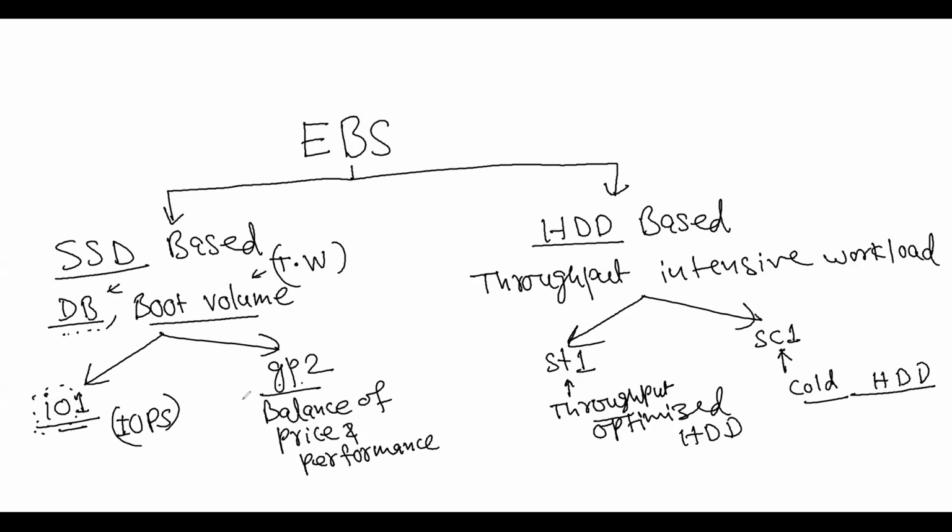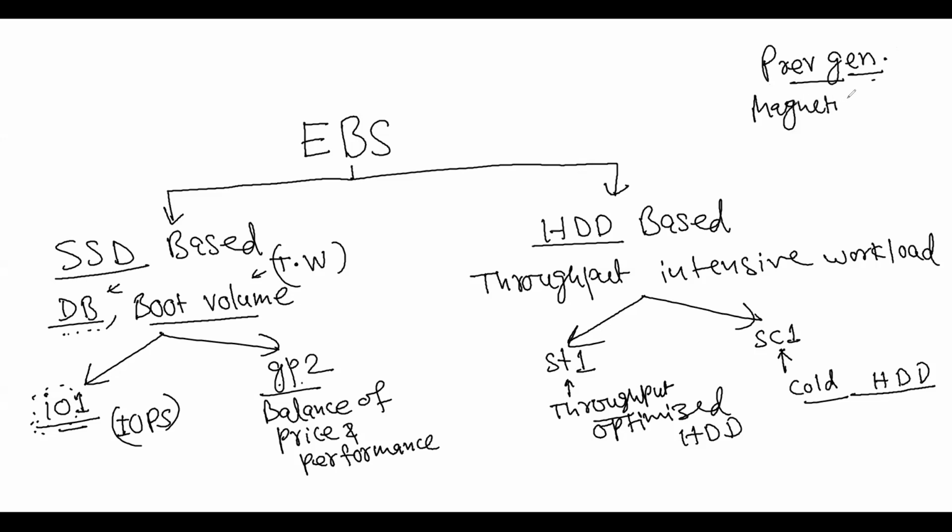Apart from all this, you have something from the previous generation. So this is 1, 2, 3, and 4. These 4 options are there from the current generation, right? Apart from this, you have options from the previous generation, which is visible. Okay, perfect. So from the previous generation, you have magnetic.